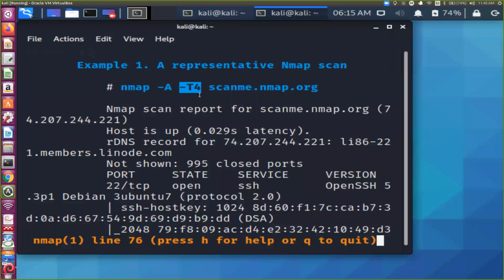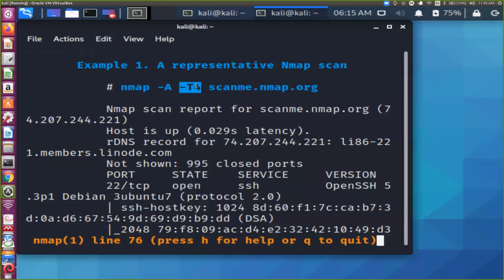Like in the beginning, I took permission from the coordinator, just for demonstration purposes, to nmap their web server. Otherwise there are logs, and they can easily track your IP address, and it may create a problem. So you should not do nmapping, especially on government websites, military websites or unknown websites.